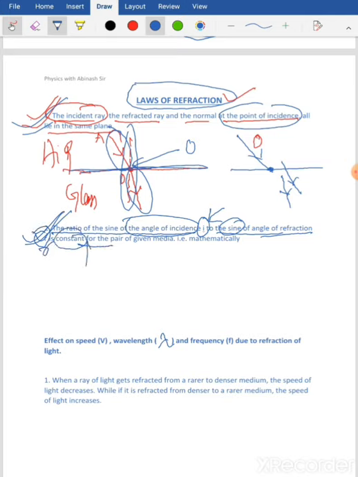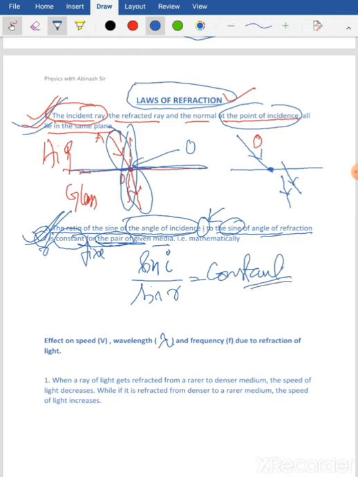It is fixed, it does not change for a given pair of media. Mathematically, sine I by sine R equals a constant. It remains constant for a given pair of media.